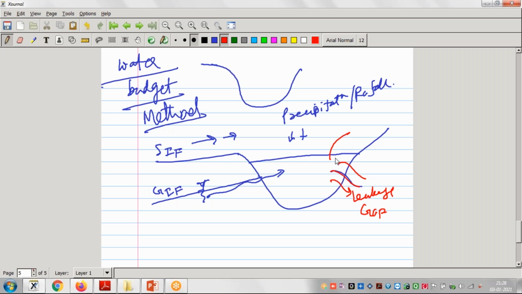Similarly, some quantity of water will be used by the people, that is called surface outflow, right? Similarly, some quantity of water will be evaporated. So if there is incoming water and some outgoing water, there will be a change in the storage level.